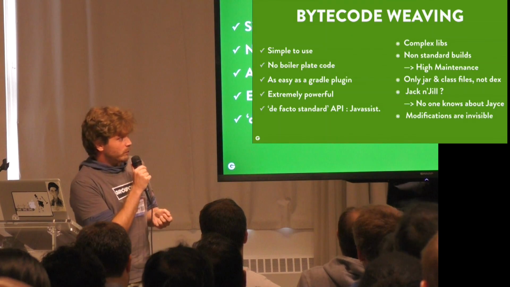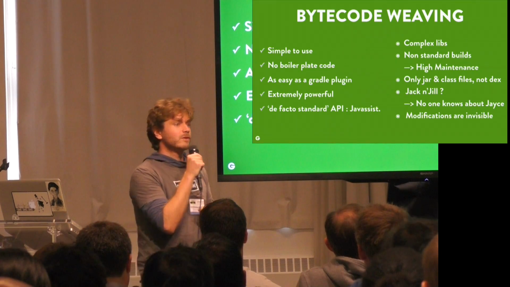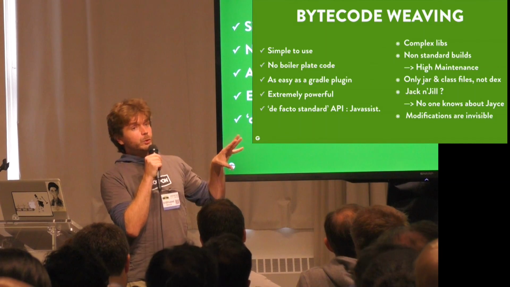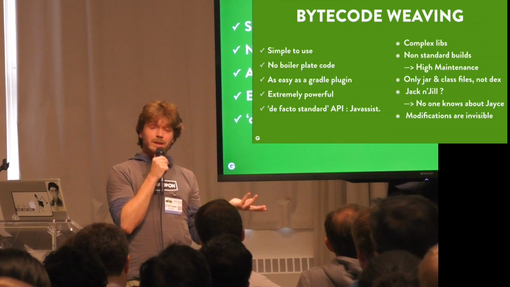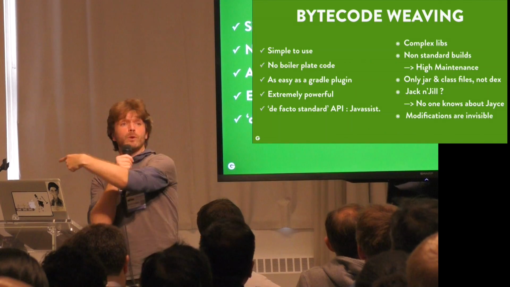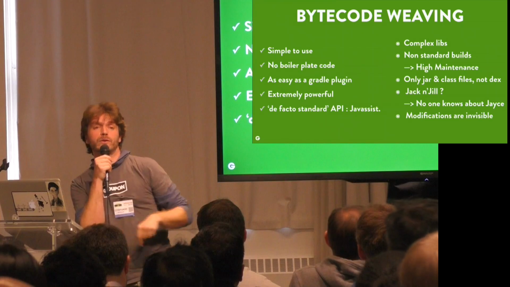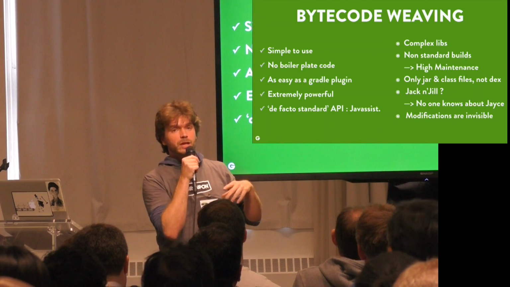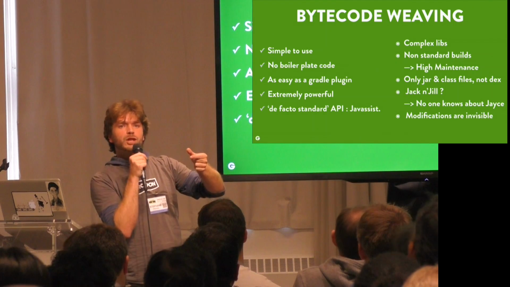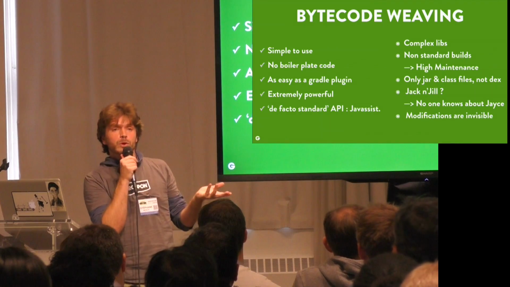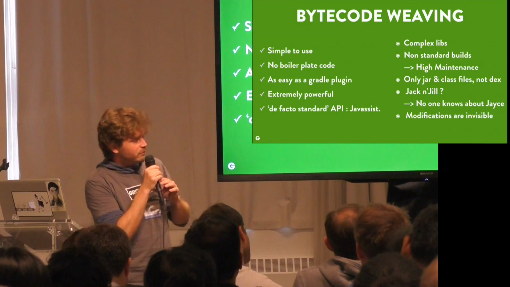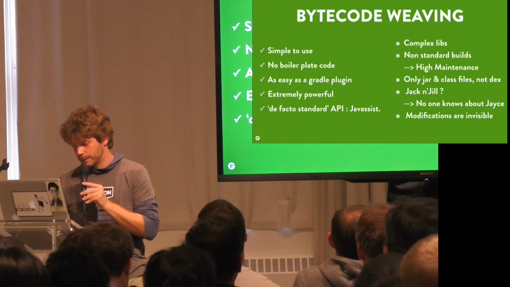Also, a disadvantage of bytecode weaving is that modifications are not visible, so it can be a bit precarious for some developers. What we are doing is that we manipulate the bytecode, so inside your IDE you won't see any change. You've typed something, your program is the way you typed it, but we are going to manipulate the bytecode that is produced after the compiler is working. And you won't see these changes inside the IDE. You can only see them if you reverse engineer your class files via javap. So you're not going to be aware of that. To my mind, it's not a very big issue if the libraries are tested enough, but it can be some kind of black point, let's say, for this technique.